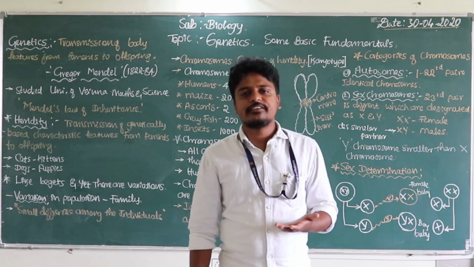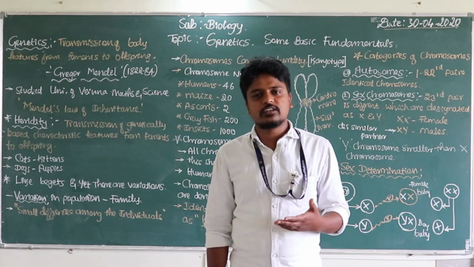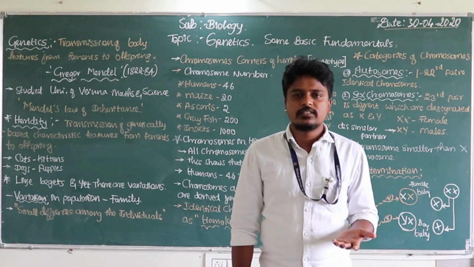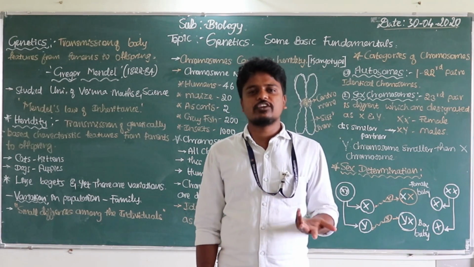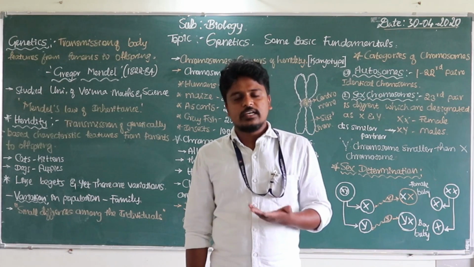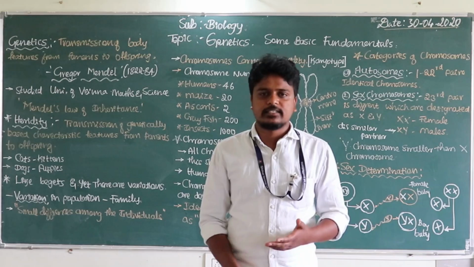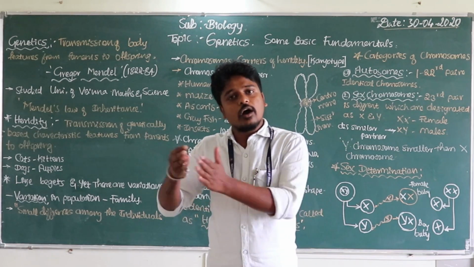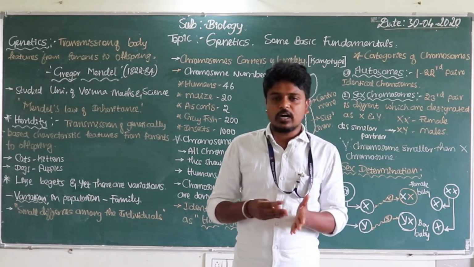Later, after the cell division, at the end of the cell cycle, the chromatin fibers or threads convert into chromosomes. What is the main function of chromosomes here? The chromosome does the transmission of characteristics from the parents to the offspring. Have you understood? From the parents to the offspring.